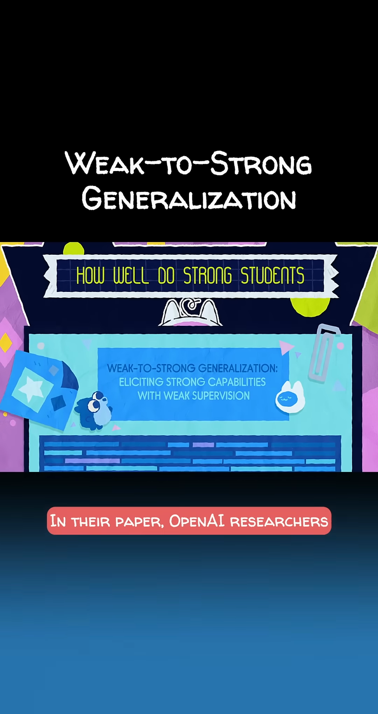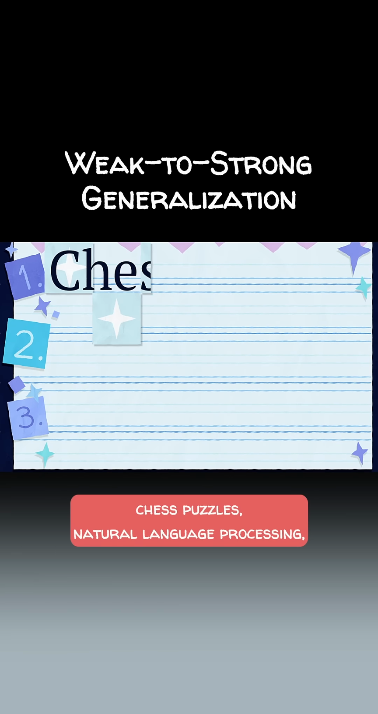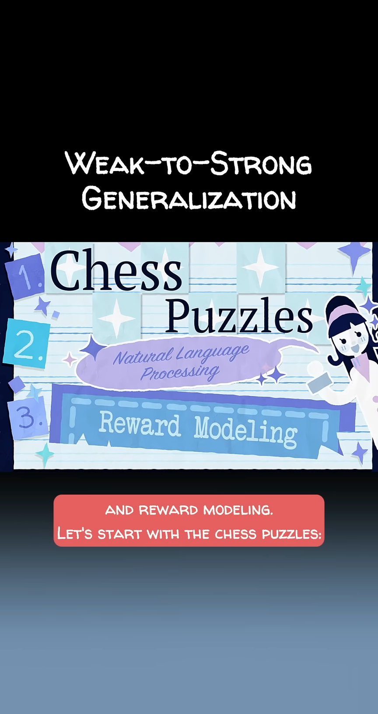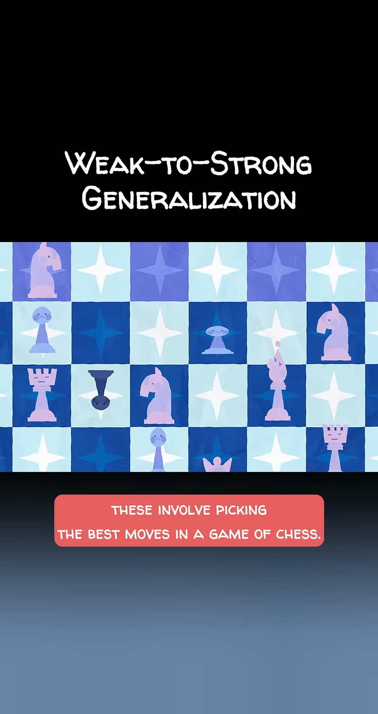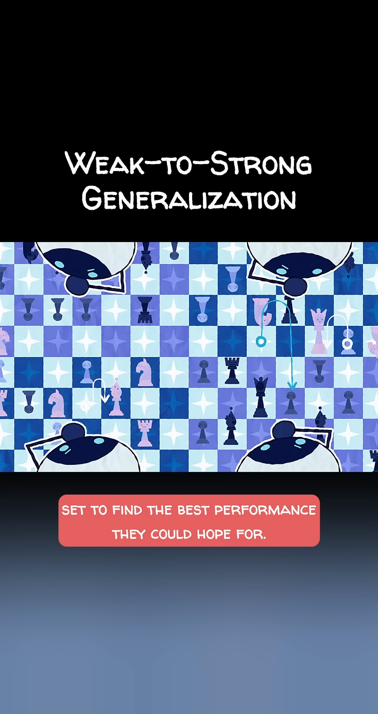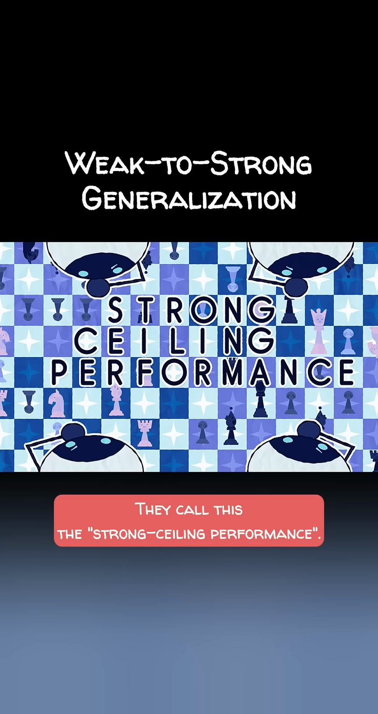In their paper, OpenAI researchers tested weak-to-strong generalization on 3 tasks: chess puzzles, natural language processing, and reward modeling. Let's start with the chess puzzles. These involve picking the best moves in a game of chess. To start, they trained a series of models on a flawless solution set to find the best performance they could hope for. They call this the strong ceiling performance.